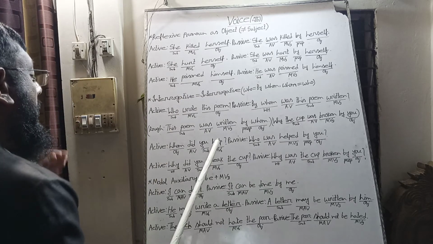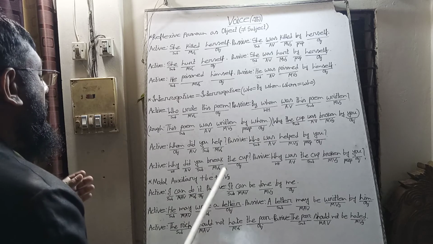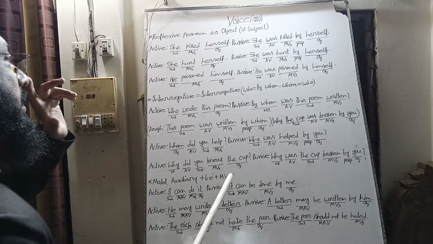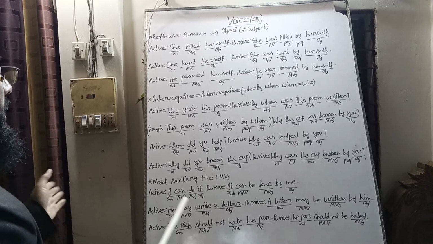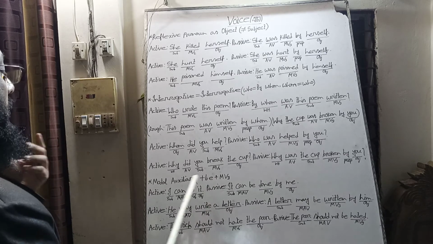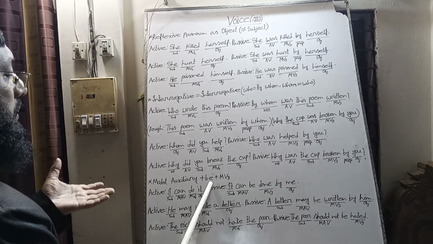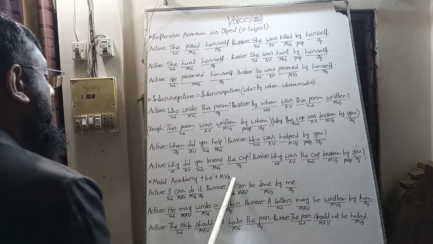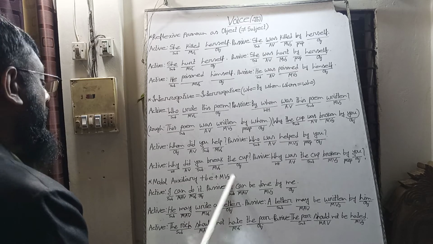Modal auxiliary. When we find any modal auxiliary in the active voice, in most cases we bring the same modal auxiliary in the passive voice, and after that we will bring the be verb: should be, can be, must be, may be, might be. After that we will use the past participle of the main verb.